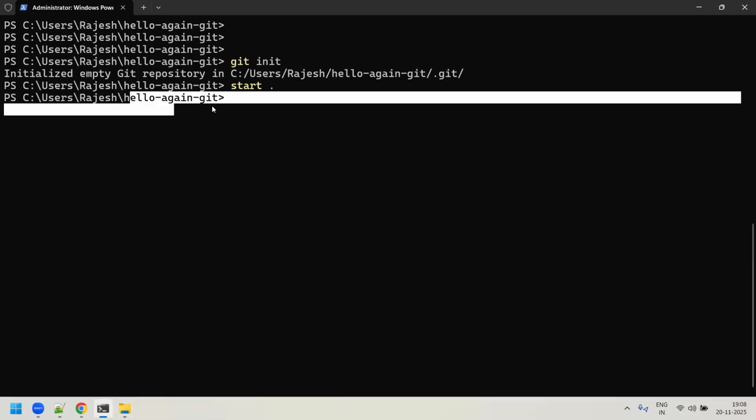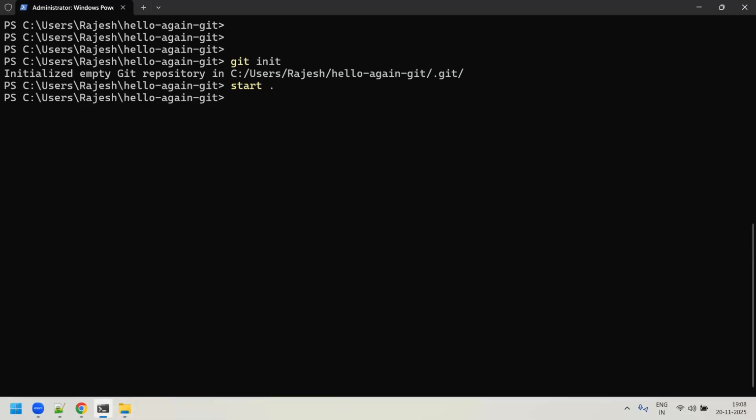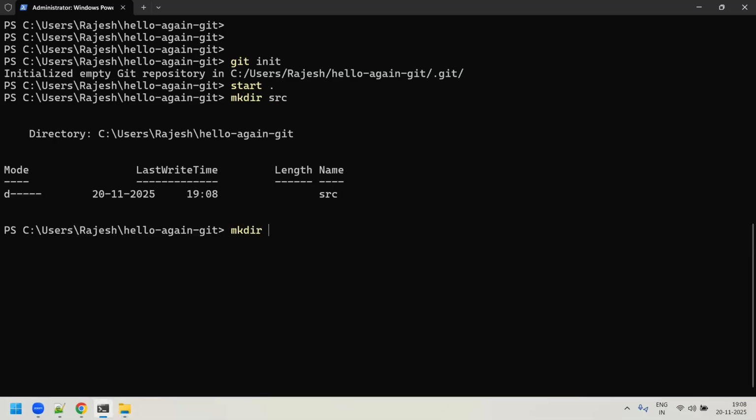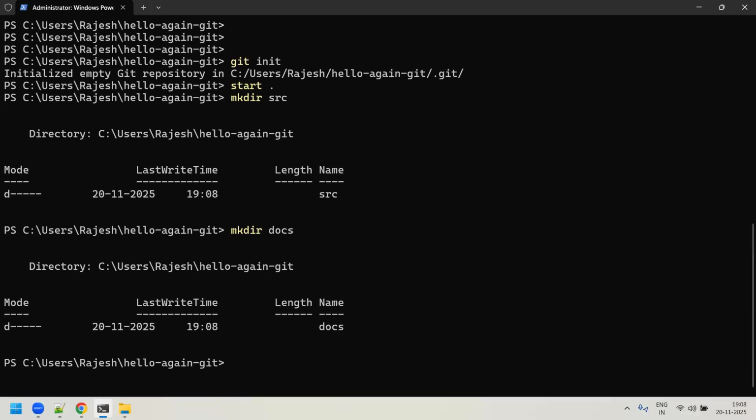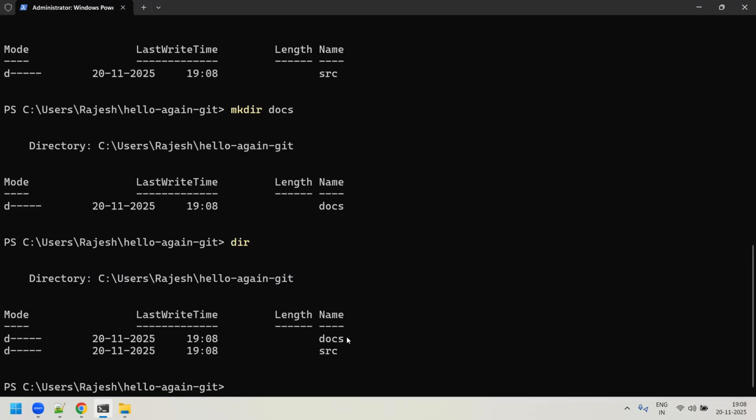Let me do one thing. Let me create some directories. These are the two folders which you created, right? And when I do a dir, can you see here? You have two folders which you created: docs, as well as a src directory, right?